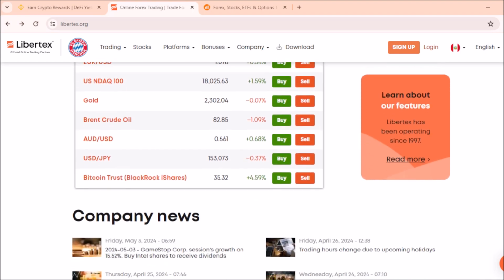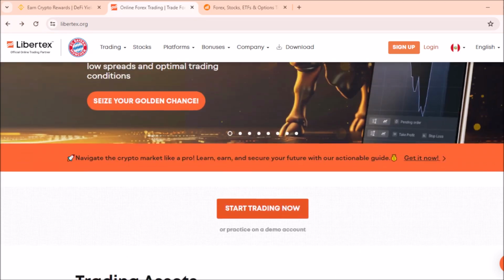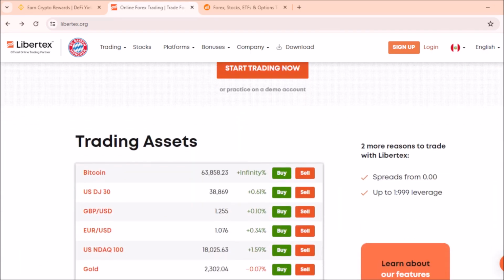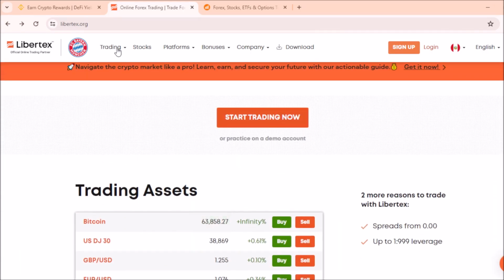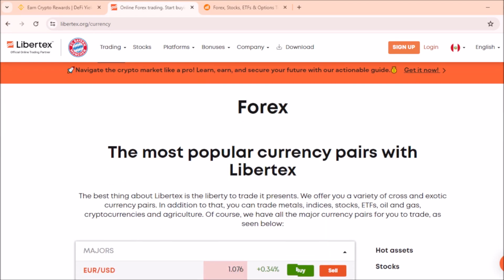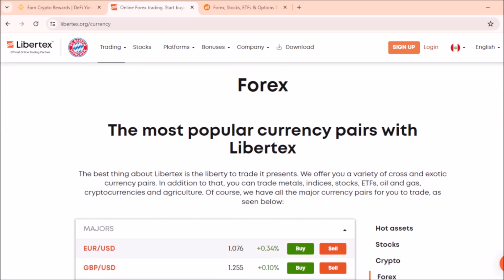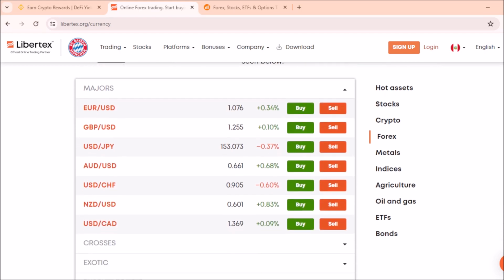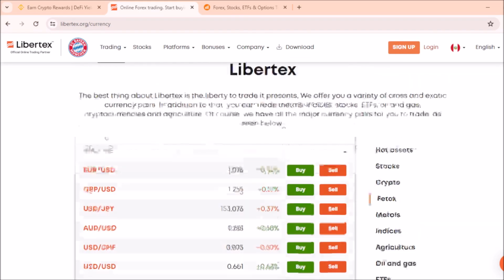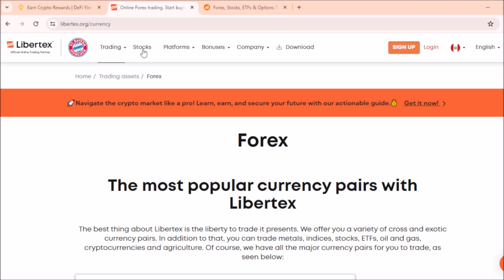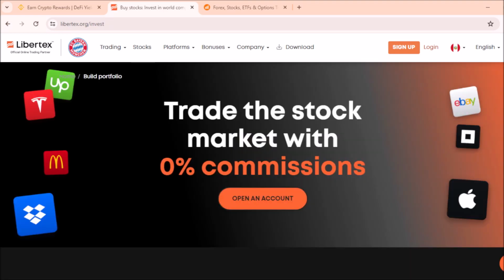Trading interface. Libertex provides a simple and intuitive trading interface, suitable for both novice and experienced traders. Users can execute trades directly from the platform, with access to advanced charting tools and technical analysis indicators. Risk management. Libertex emphasizes risk management, providing features such as stop-loss orders to help users minimize potential losses.